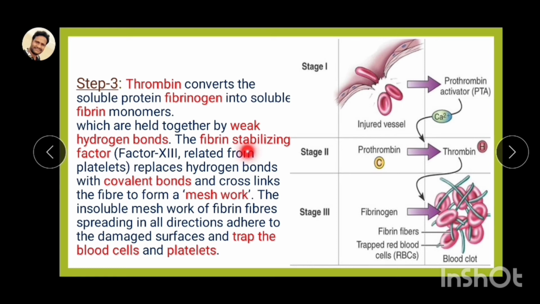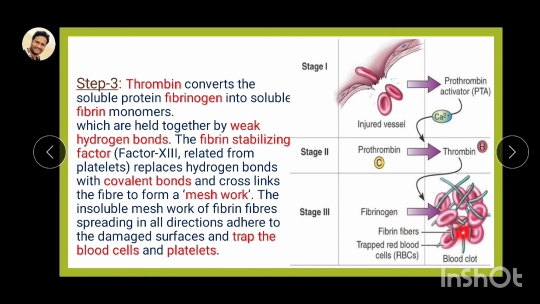After that, a fiber meshwork is formed, a net-like formation. In this way, an insoluble meshwork of fibrin fibers spreads in all directions, adheres to the damaged surface and traps the blood.